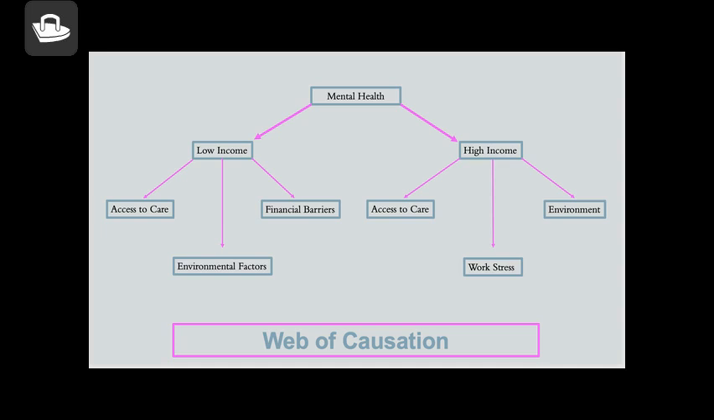Stigma also plays a role, particularly for those in low income groups. According to the World Health Organization, stigma around mental health is often higher in these communities where seeking help is seen as a sign of weakness or failure. This discourages individuals from seeking the mental health care they need, which worsens their condition over time. On the other hand, high income individuals are more likely to live in environments where mental health treatment is normalized and supported, allowing them to seek help without fear of judgment.